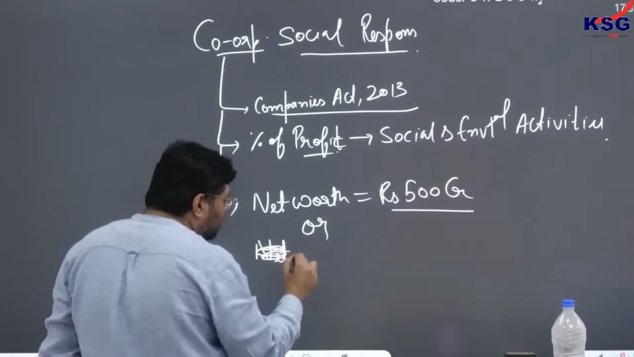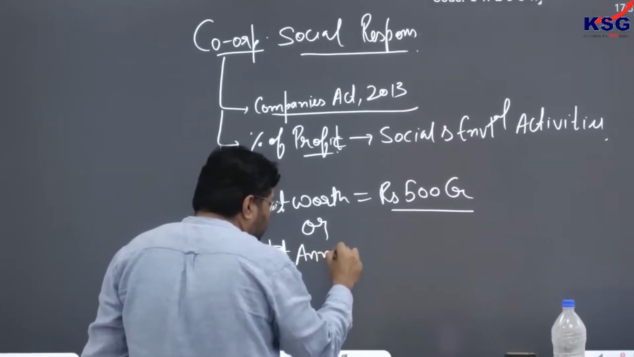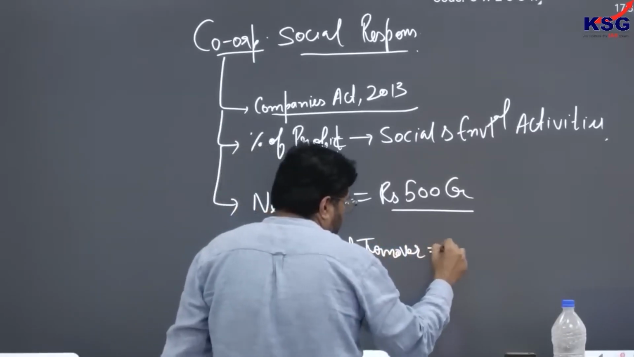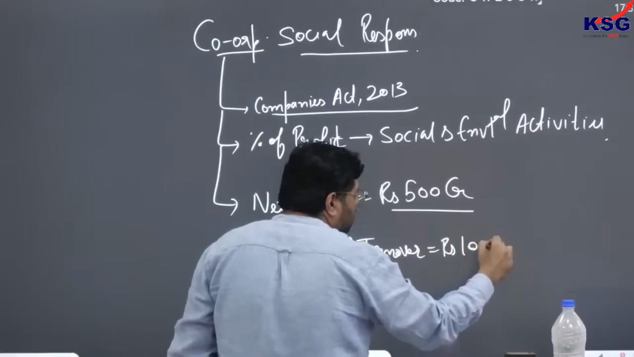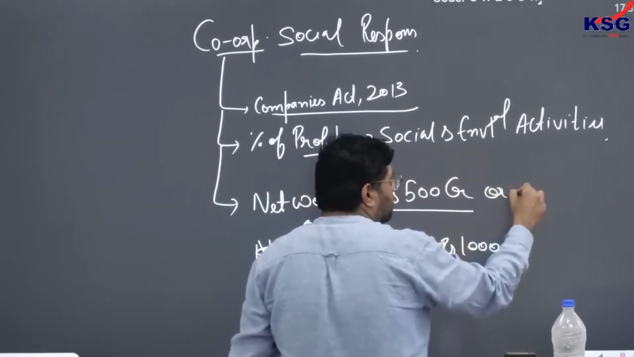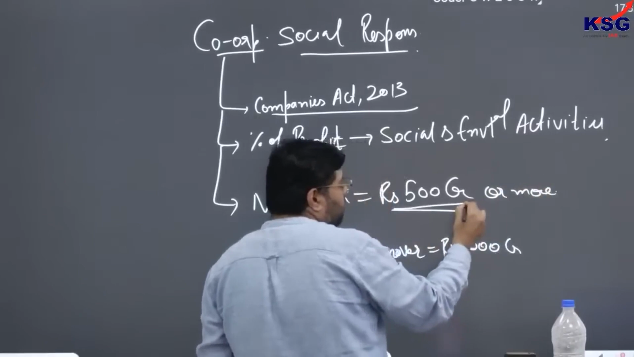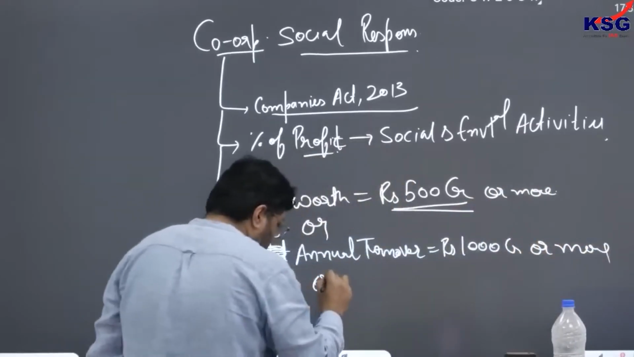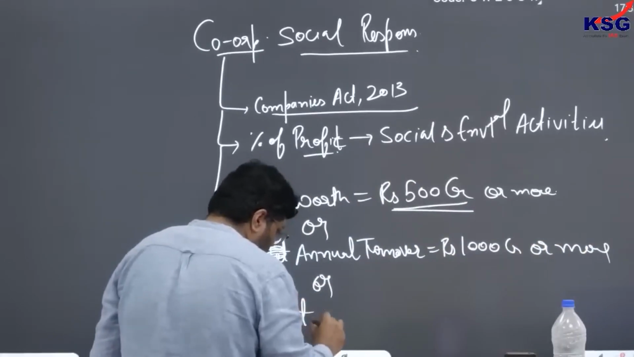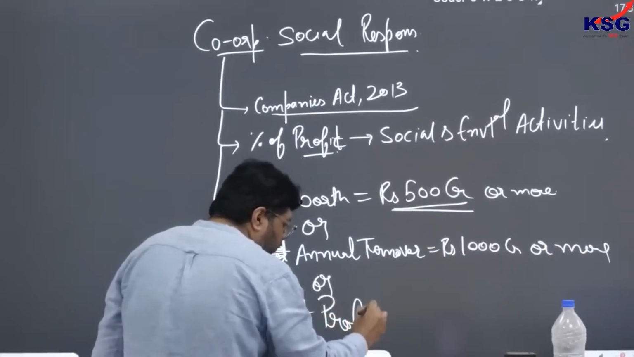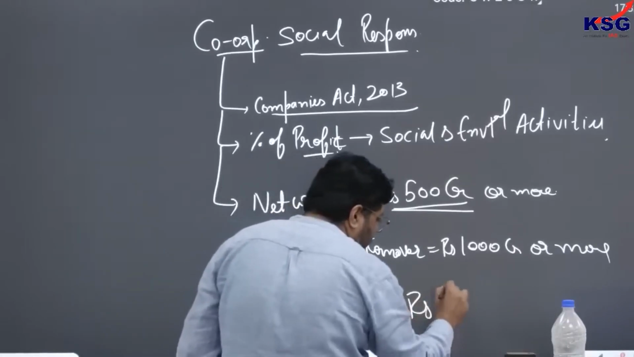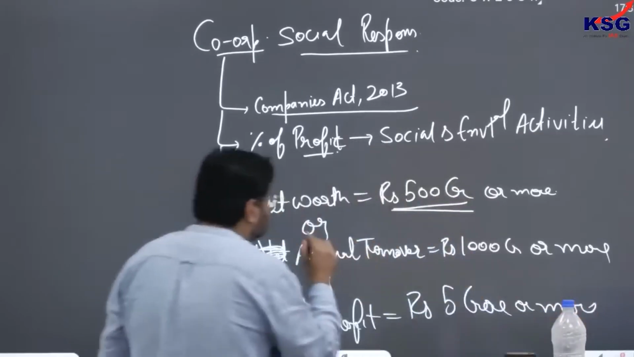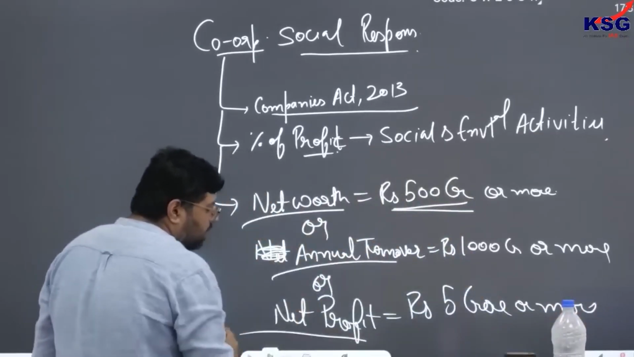और एनुअल टर्नओवर, नॉट नेट, और एनुअल टर्नओवर of rupees 1000 crore, so automatically more is also there, so this is the minimum 500 or more, or net profit of rupees 5 crore or more. So these three are different terms: net worth, annual turnover और net profit.